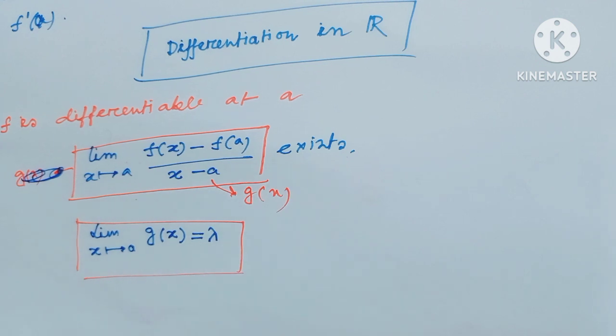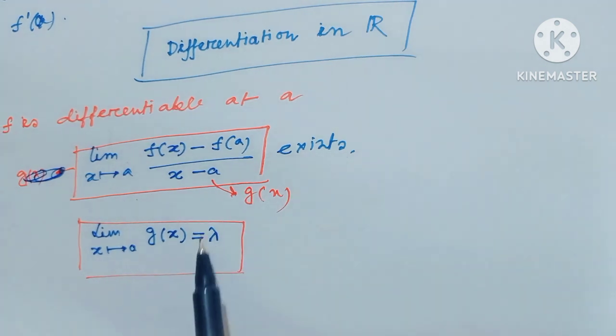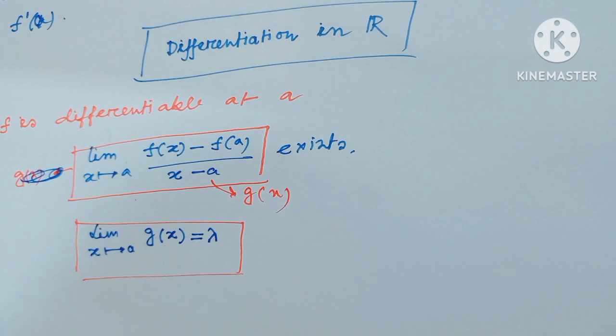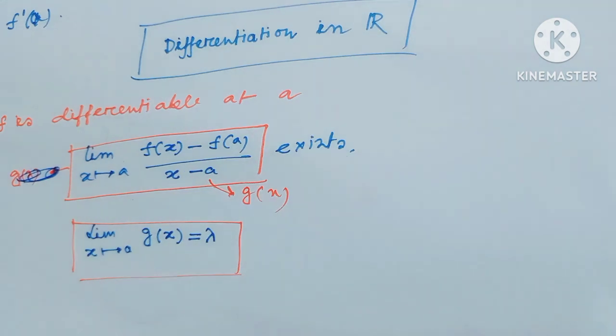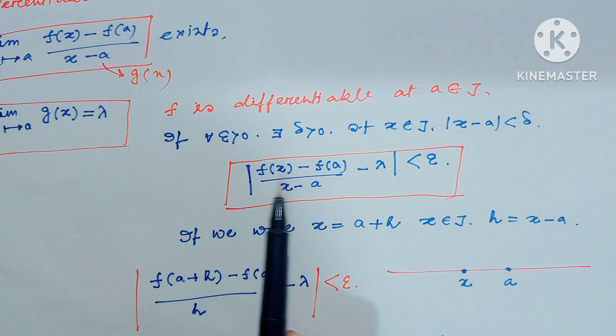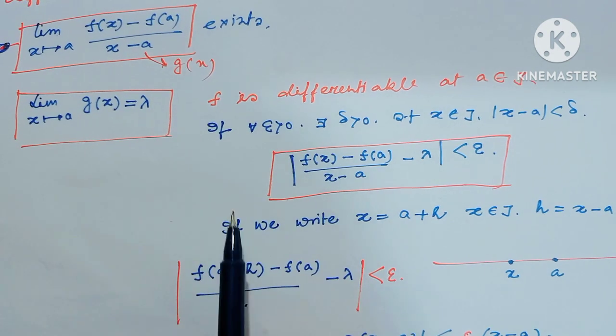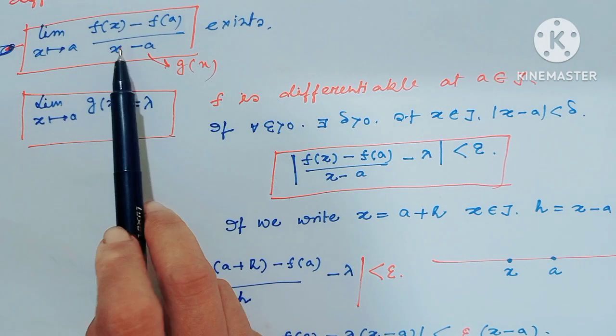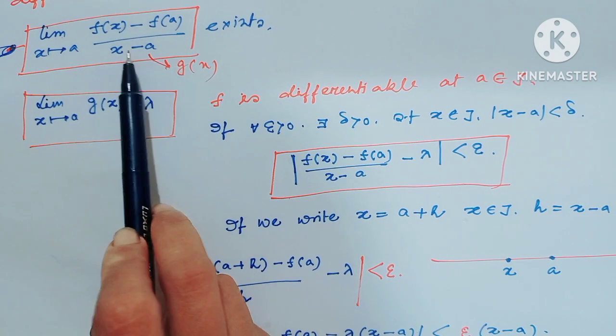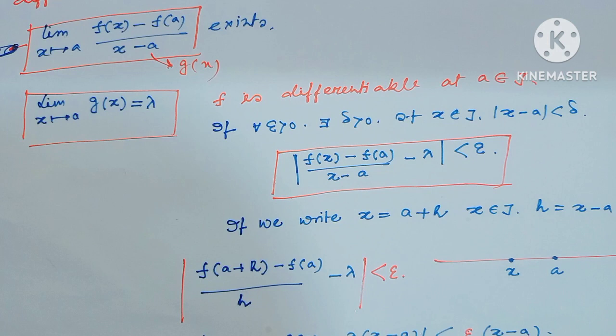Since this limit exists, consider its value to be lambda. Then by the definition of limit, the absolute value of g(x) minus lambda is less than epsilon, where g(x) means (f(x) - f(a))/(x - a).